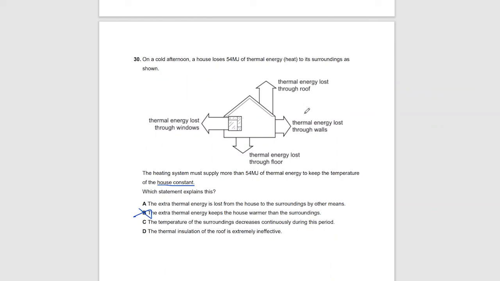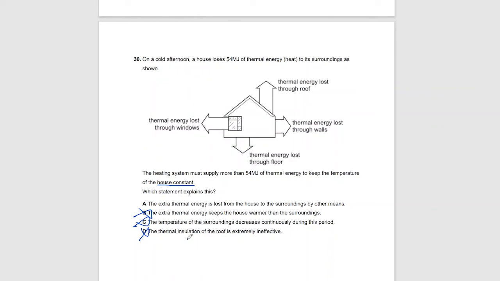It's also wrong. Option D, the thermal insulation of the roof is extremely ineffective. It does not actually tell why we need to provide more than 54 megajoules of energy, so it's also wrong. It suggests that most of the energy is lost from the roof, but not why we need to provide extra thermal energy.